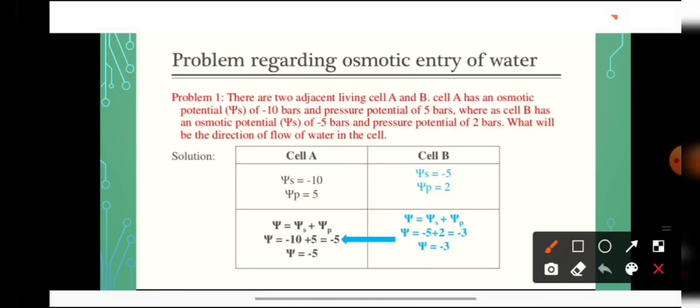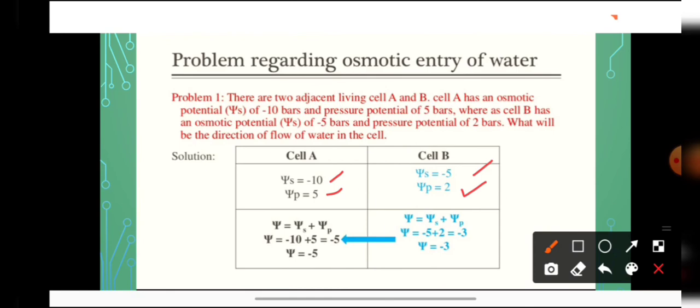Now students, there is a problem on water potential. The question is, there are two adjacent living cells A and B. Cell A has an osmotic potential of minus 10 bars and pressure potential of 5 bars. Whereas cell B has a solute potential of minus 5 bars and pressure potential of 2 bars. So what will be the direction of flow of water?